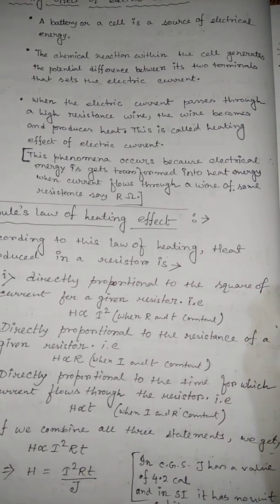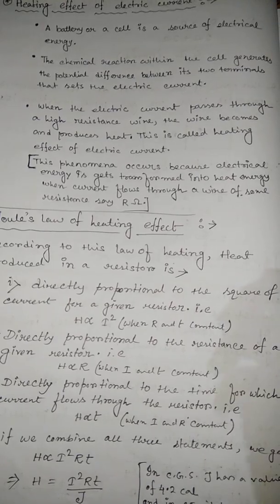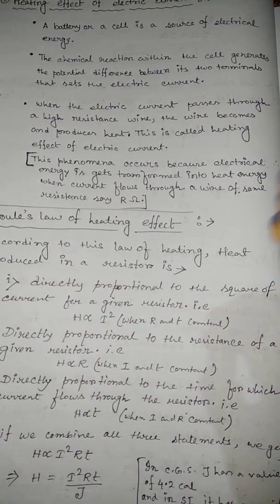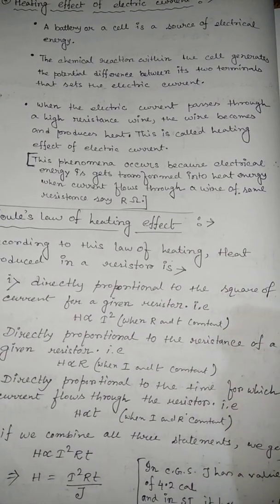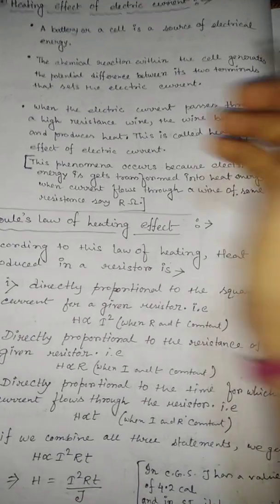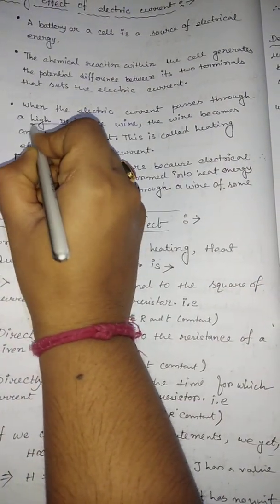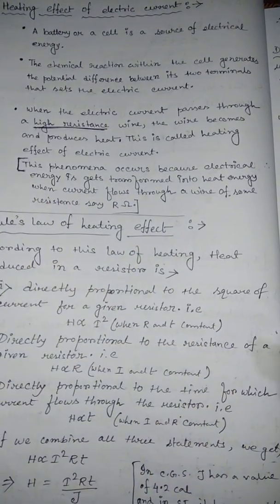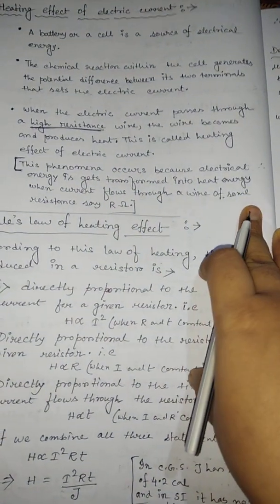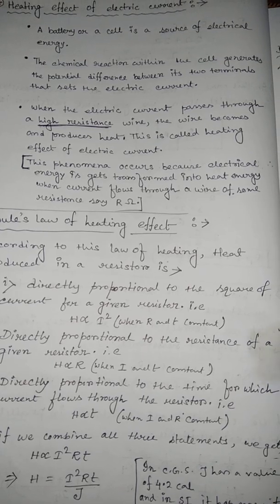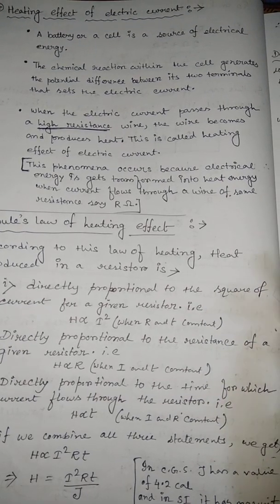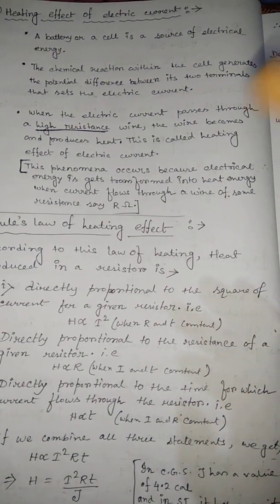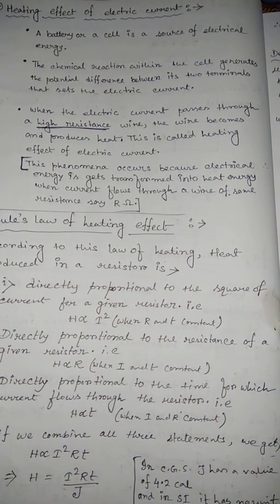So how do we define the heating effect of electric current? When electric current passes through a high resistance wire. Resistance must be high, because if resistance is high, current is low. Current being low means the amount of charge flowing through the conductor decreases because of those collisions.